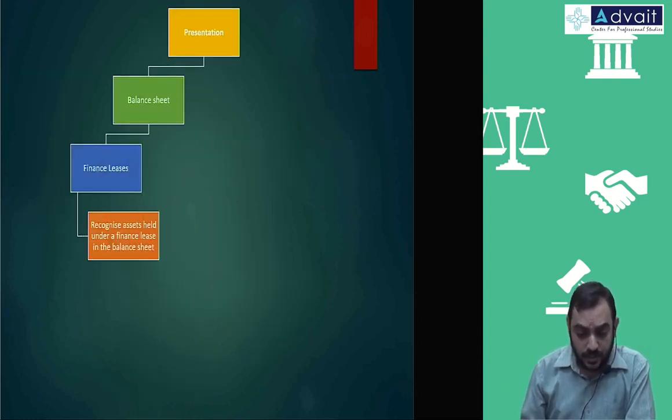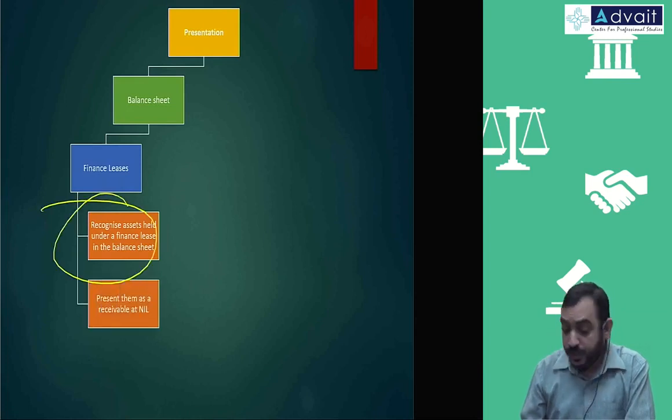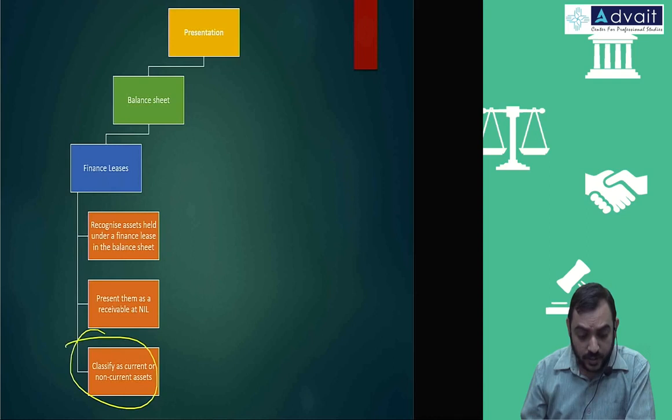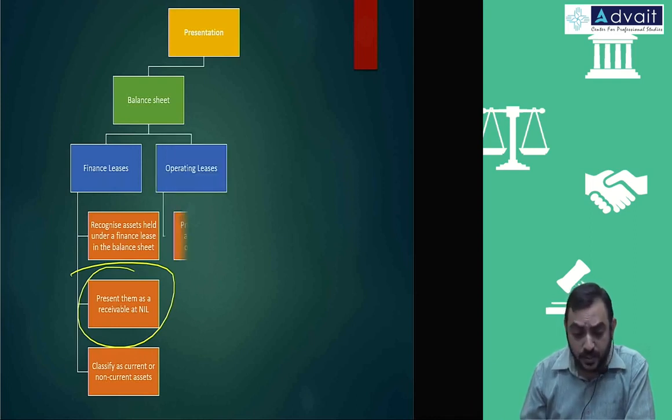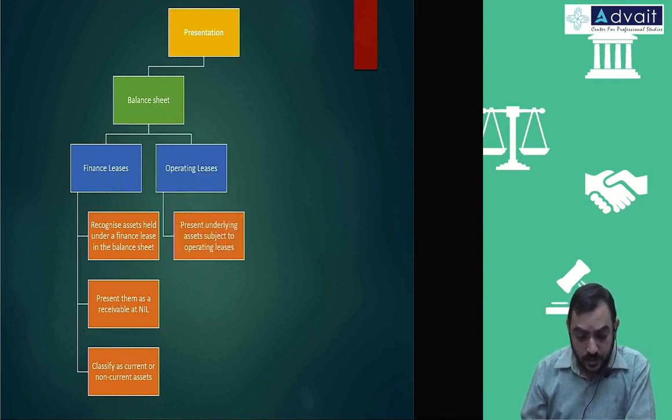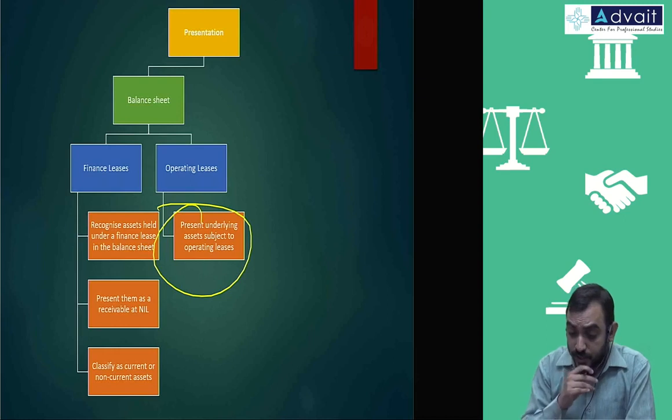Presentation in the balance sheet: finance lease will be shown under the assets. You have to break it down into current and non-current, and you have to separately classify them as receivable from net investment in lease, the present value of the receivables. Operating lease will be under any other asset.